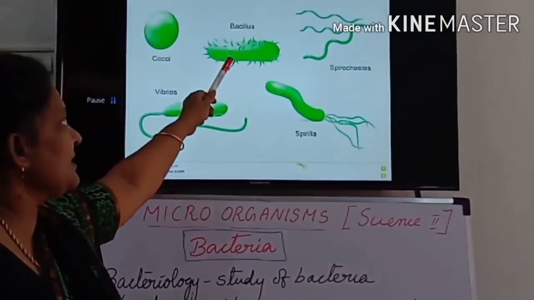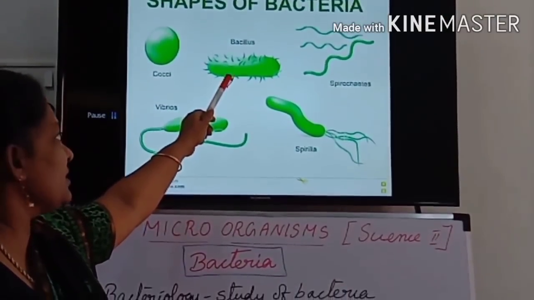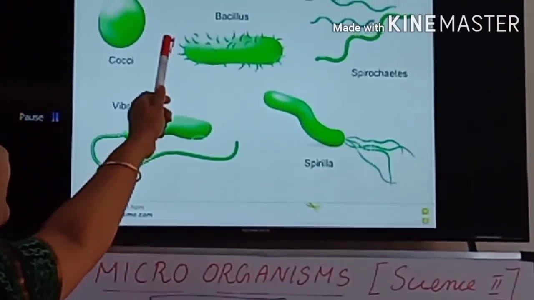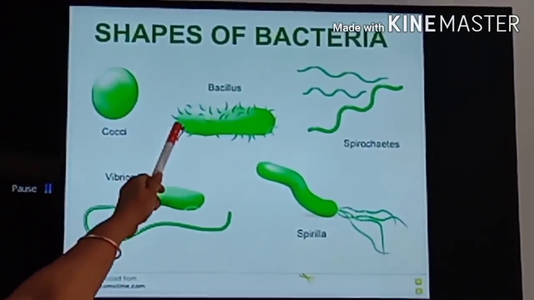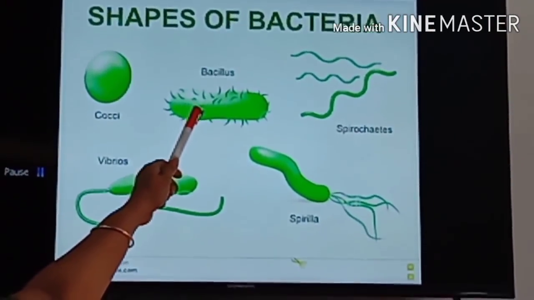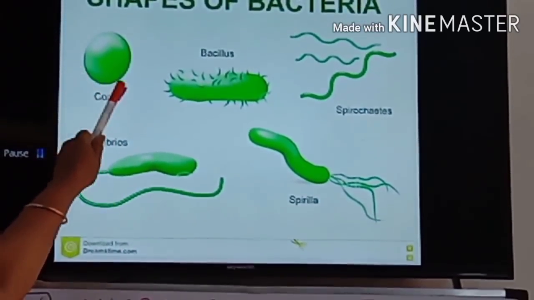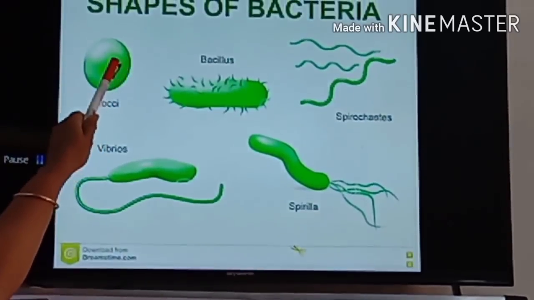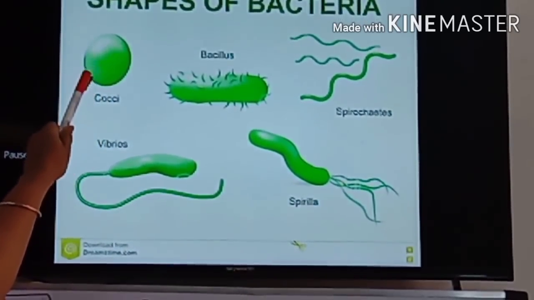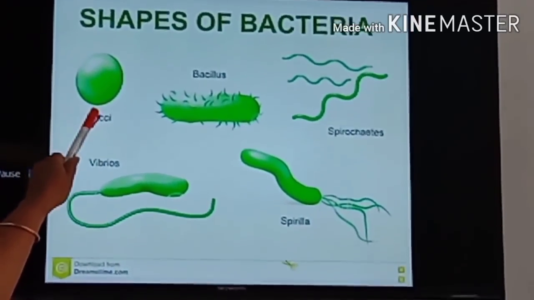This is Bacillus type of bacteria. See the shape. Yes, this only we saw. The internal structure in the previous diagram, we saw the Bacillus type only. And see the Cocci. Cocci means spherical shape. Yes, like a ball, like a small ball. That's why it is Cocci.